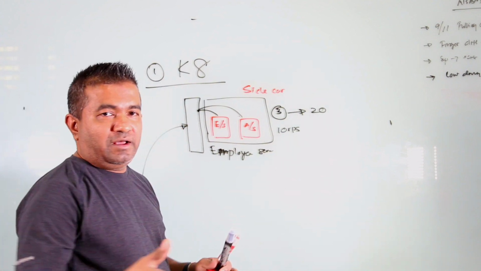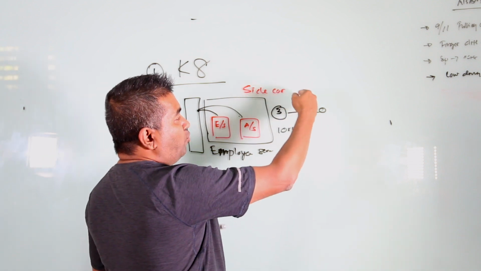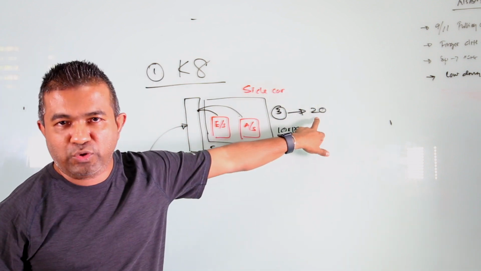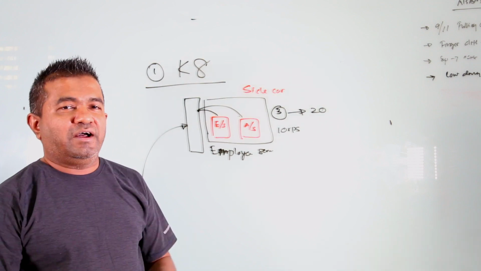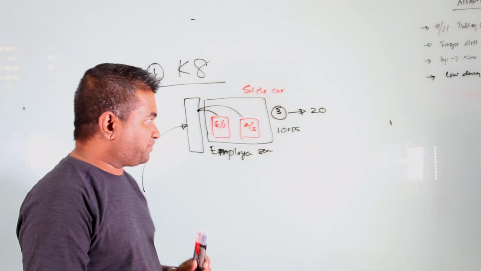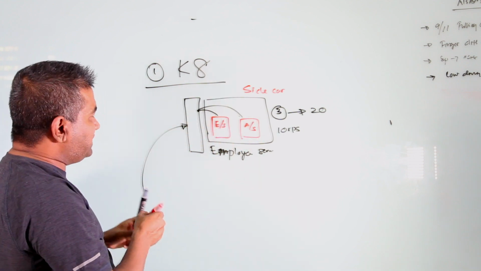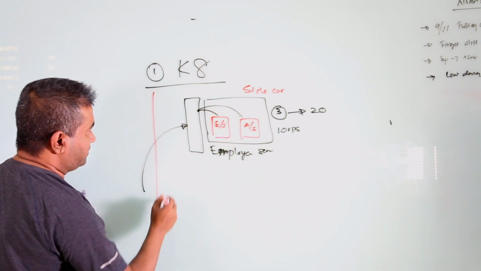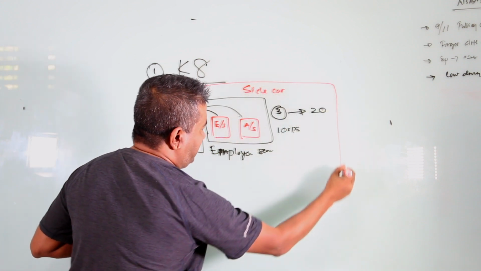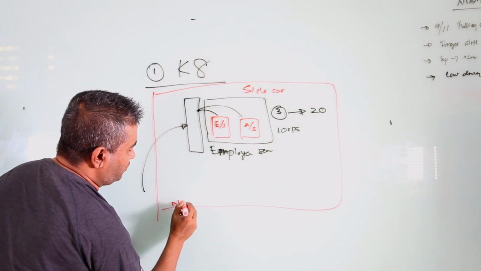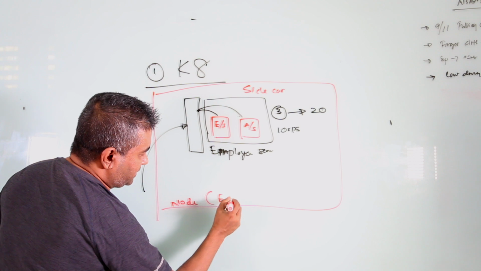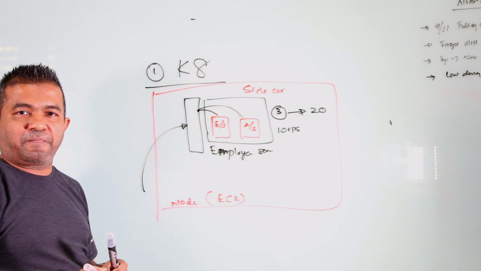If you get more RPS, it will scale up more pods until it reaches the 20. That's how the basic scaling works. So now, let's say this is a pod. The pod is inside a node. This is important: the pod is inside the node. For example, this is a typical EC2 instance.